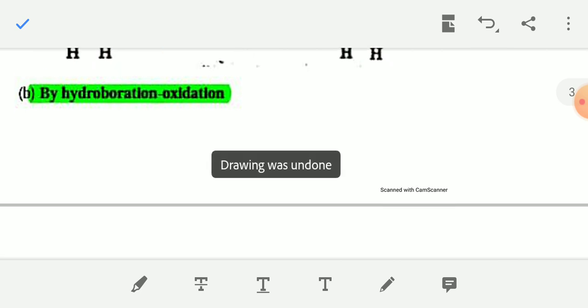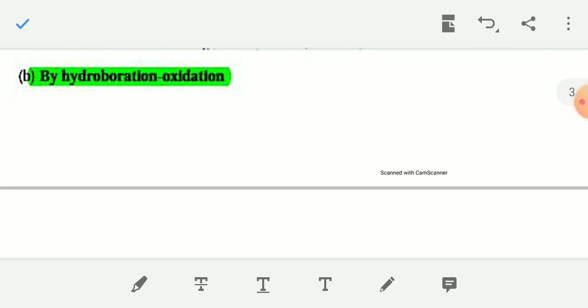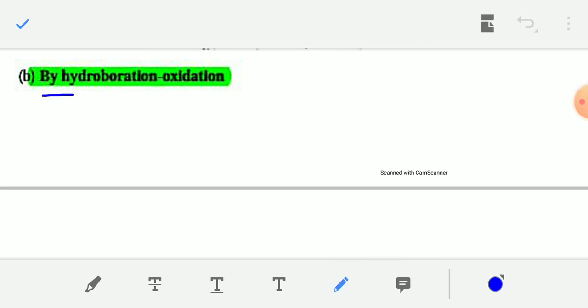Next method of preparation of alcohol from alkene is by hydroboration oxidation. The name of this method is hydroboration oxidation. That is reaction of alkene with B2H6. In the first step, reaction of alkene with B2H6, and in the next step, hydrolysis of the intermediate product to give alcohol.